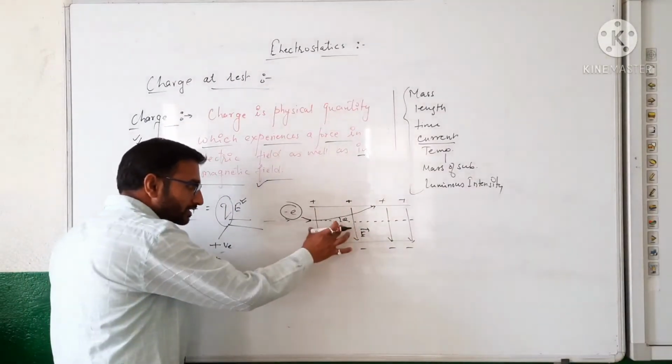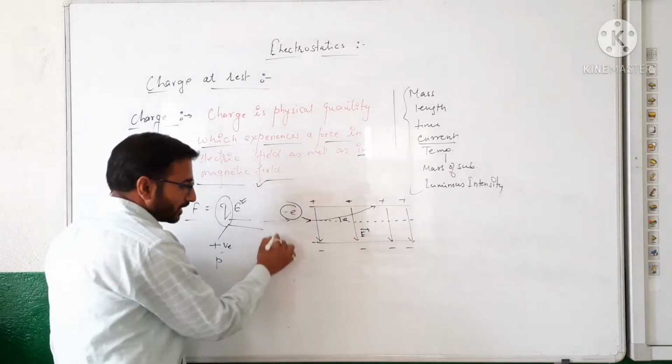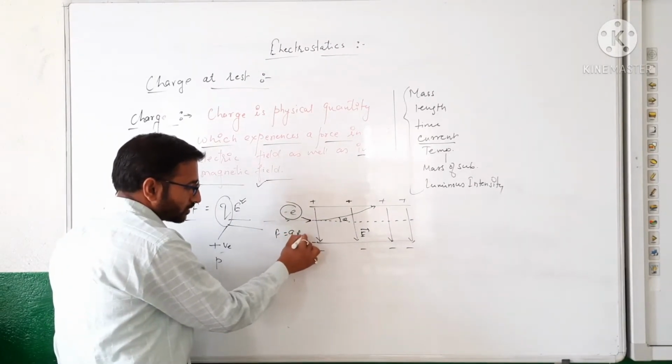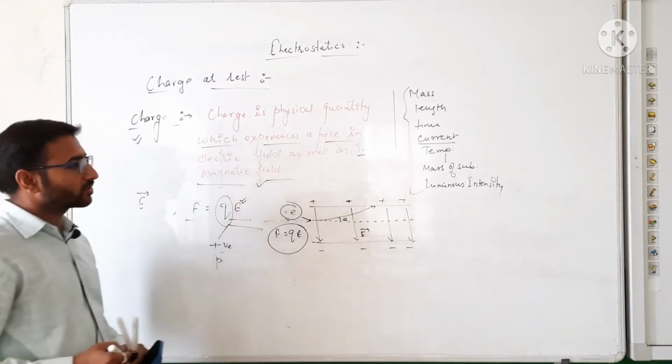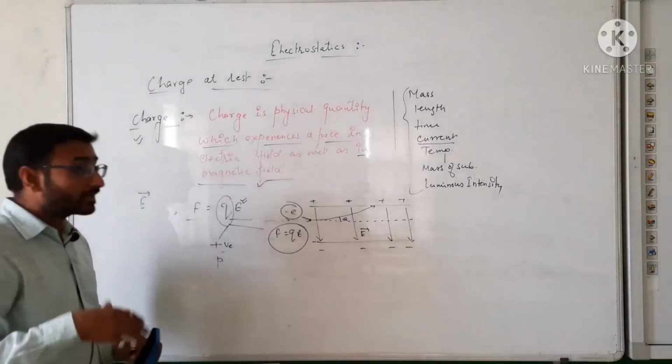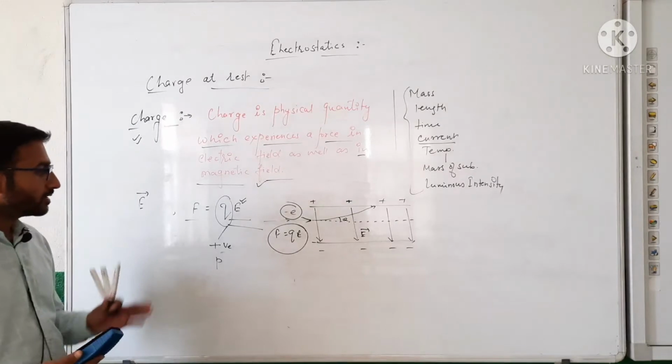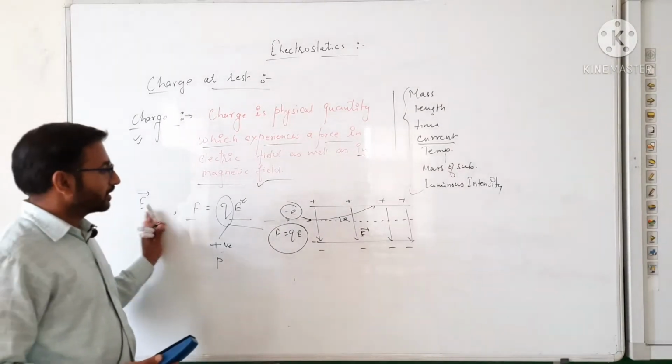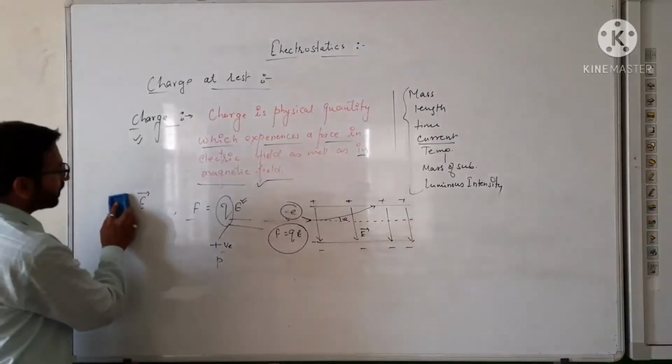In this condition, the force acting here is F equals QE, which is called the electric force. Point clear? This is the formula for electric force.